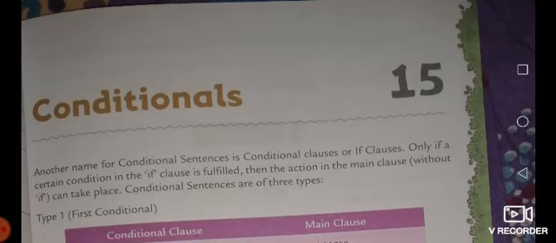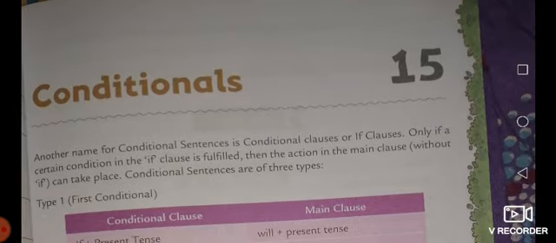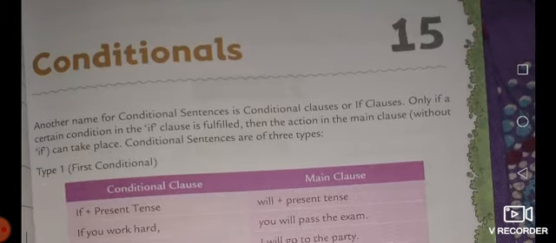Students, in this chapter we will cover conditionals, and it is also Lesson 15, the grammar section of your English book. So let's see what conditionals are. As the definition is given in the book, another name for conditional sentences is conditional clause or if clause. Means हम conditional sentence को conditional clause या if clause के नाम से भी जानते हैं.